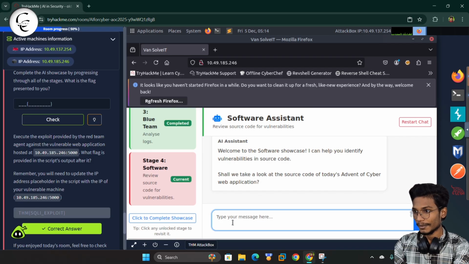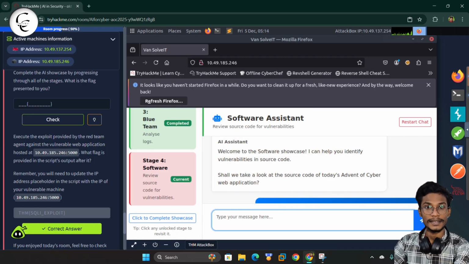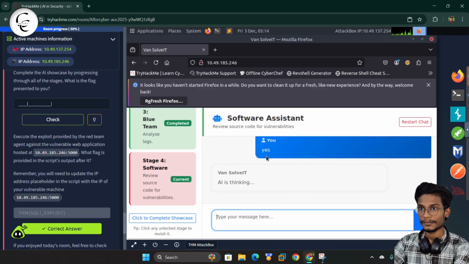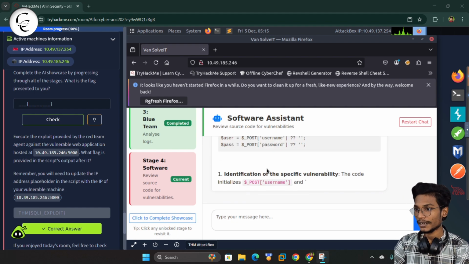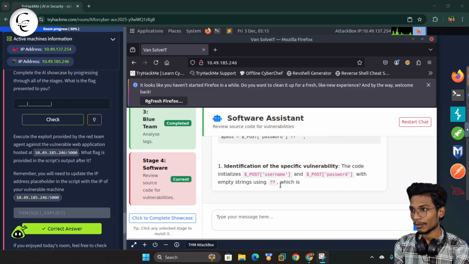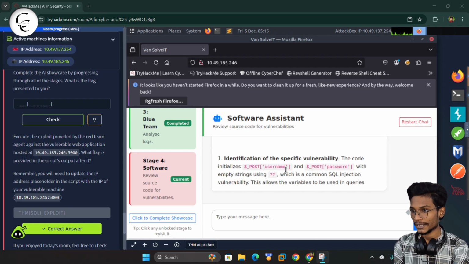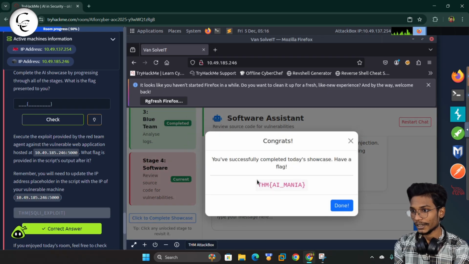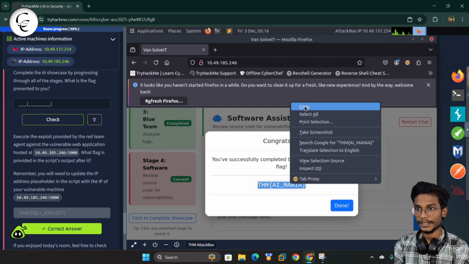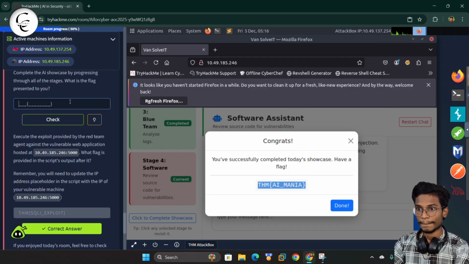Now we have given yes and you can see the AI assistant is thinking. So let's wait. So guys, here you can see it is giving the complete explanations like how the code is vulnerable. So you can check all this. And now here we got the flag. So we can copy from here and we will give a paste and we can give a check. So guys, this is correct.